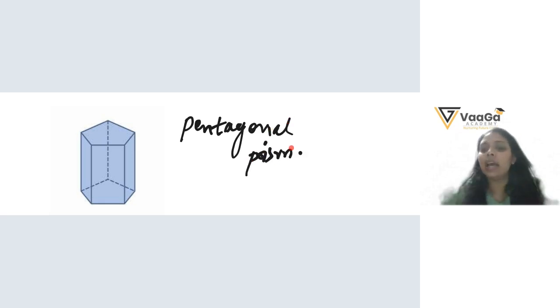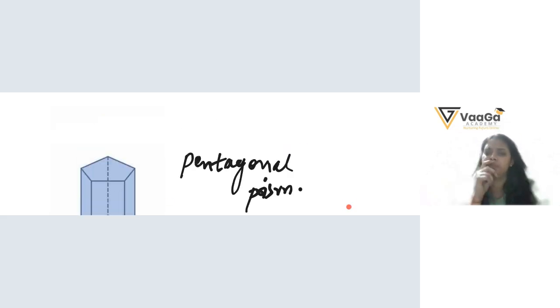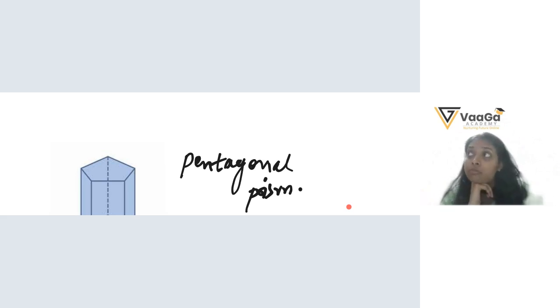Okay, now can I have a triangular prism? Can you think, is it possible for me to have a triangular prism?